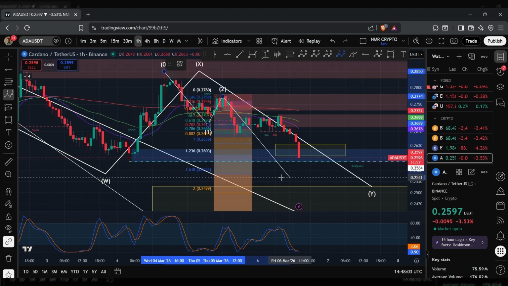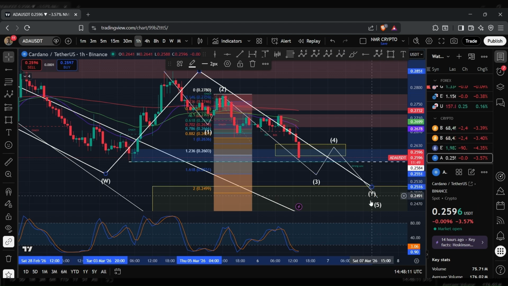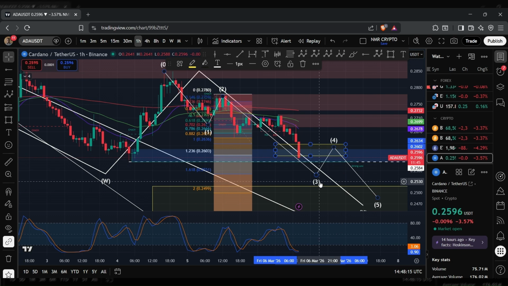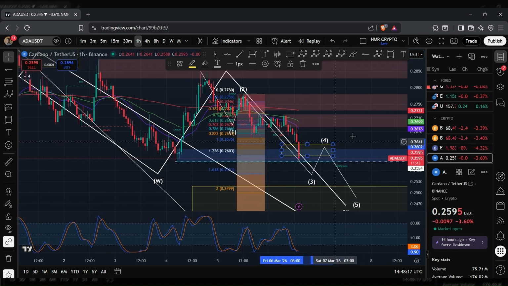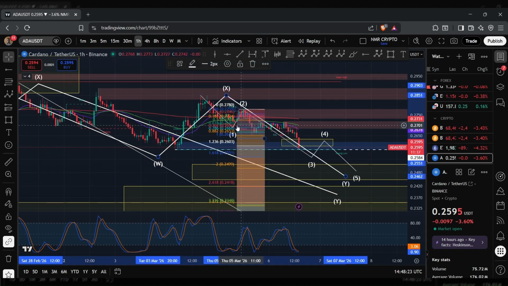So the wave 3 as a minimum requirement will have to reach the 1.6 level. And then we could see a correction followed by a reversal to the downside to complete the 5th wave, which in turn will then complete the Y wave. And so, yeah, this range will be another key range to be keeping an eye on in the short term to determine whether what we are forming is either a WXY structure or a 5-wave move to the downside to form this Y wave.